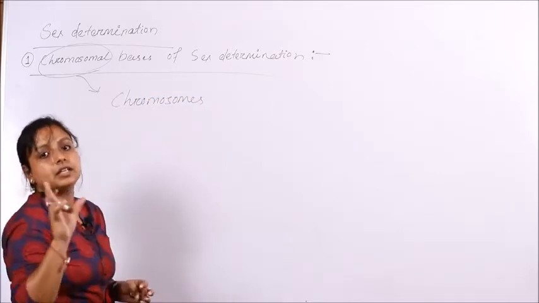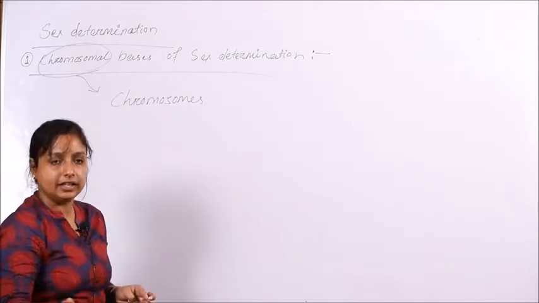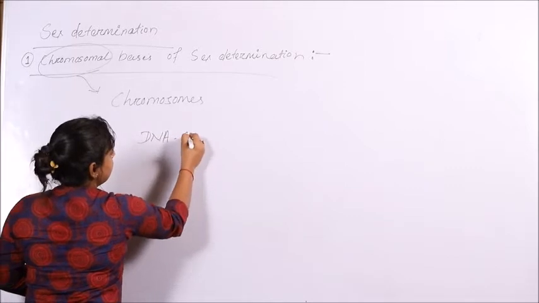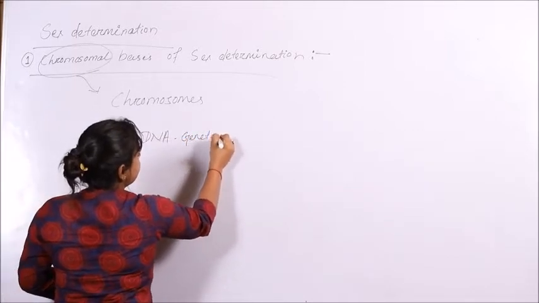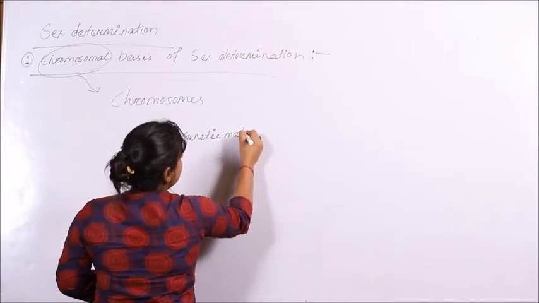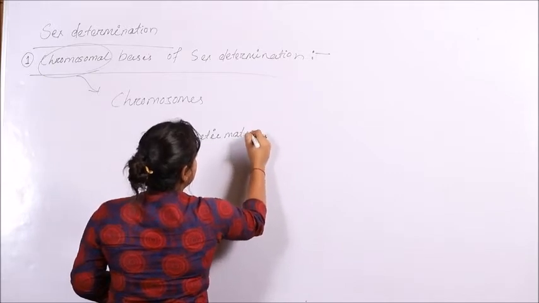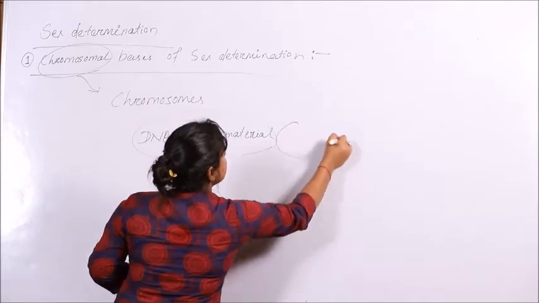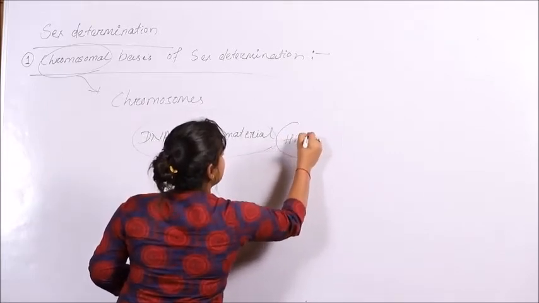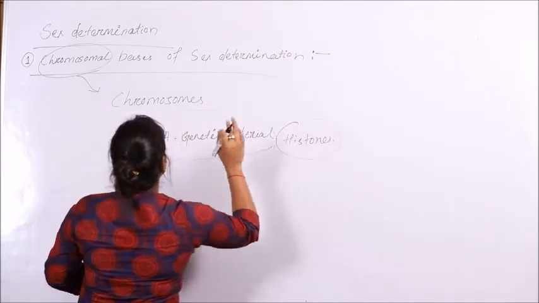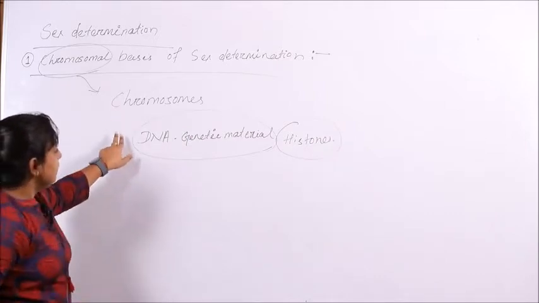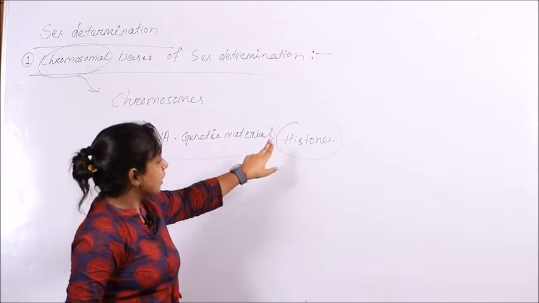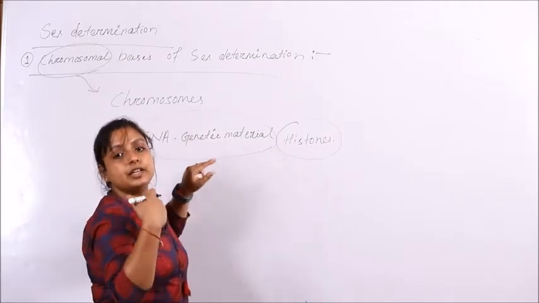Chromosomes are nothing but the condensed form of DNA. So what is DNA? DNA is the genetic material which is bound around histone molecules to form the chromosomes.